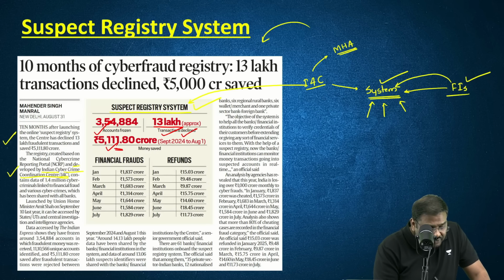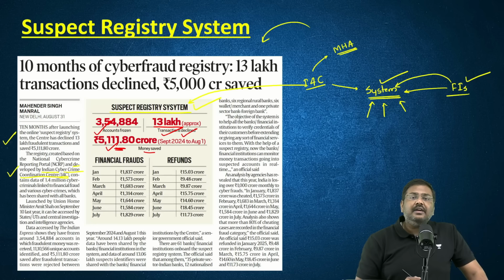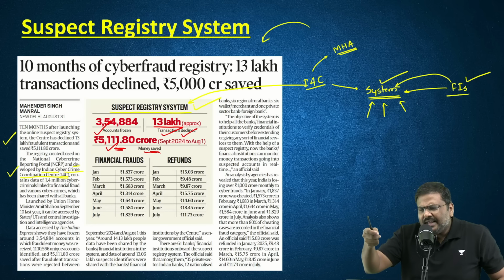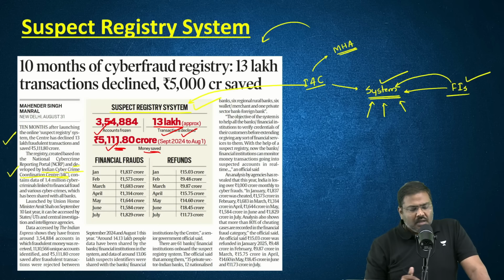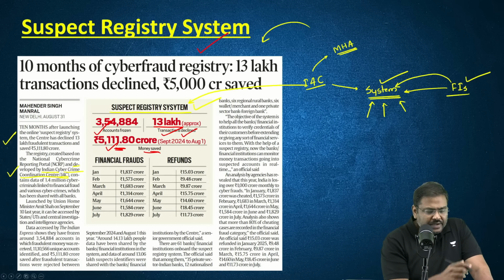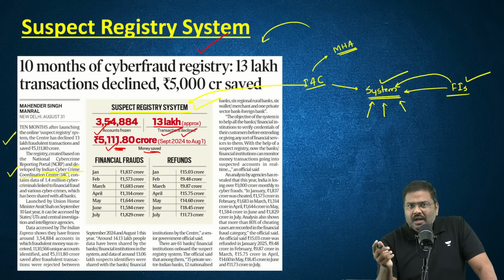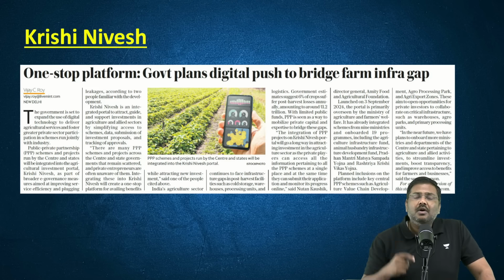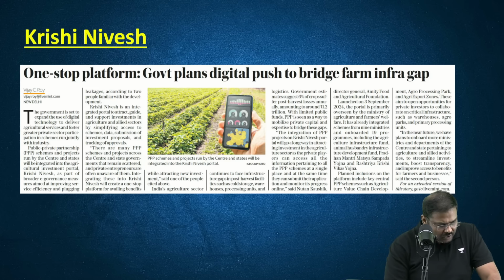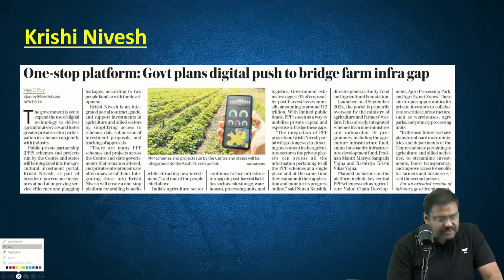I'm sorry, more than 5,000 crore rupees have been saved. That is essentially the money that was being transferred, wired using these fraud accounts. So this is the importance associated with the suspect registry system. Add it as one more measure undertaken by the government to protect the people or the common man from being cheated by these kind of crooked criminals, or let's say the elements in the society.